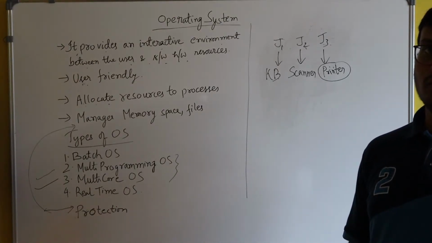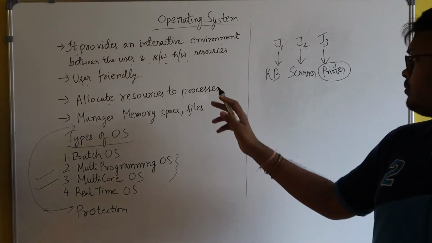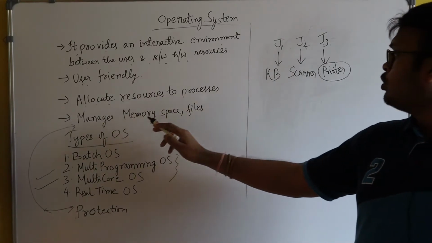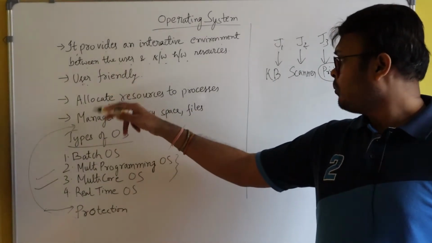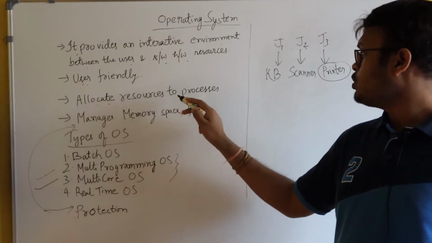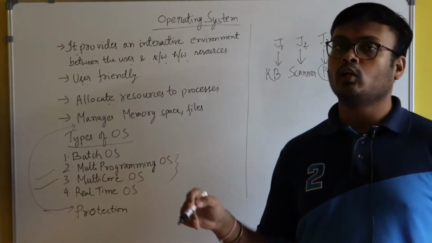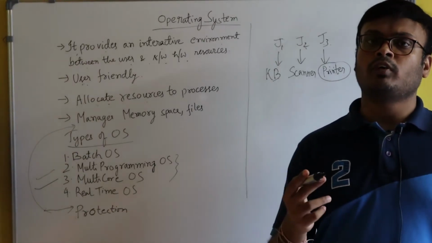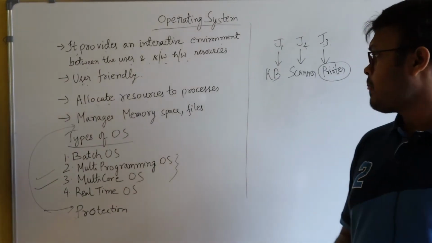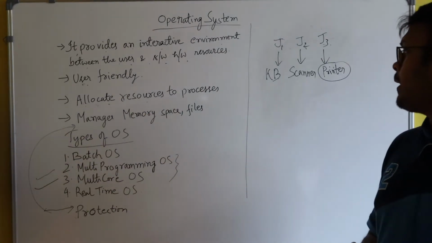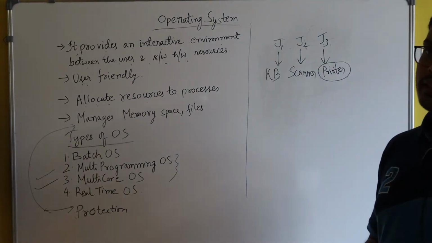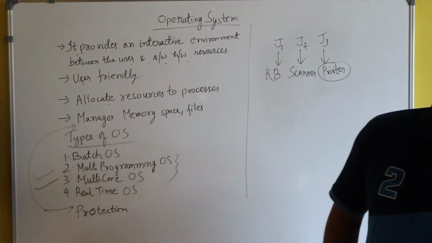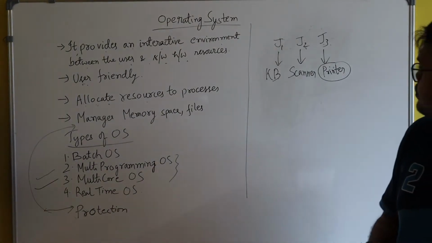So it's a duty of the operating system to allocate resources to processes, and also it takes care that no process should disturb another process. Next point is that it manages memory space and files. What does managing memory space and files mean?